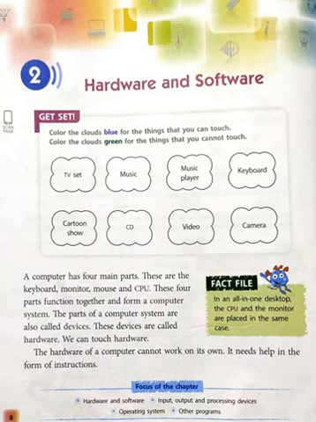All of you know there are 4 parts of the computer: keyboard, monitor, CPU and mouse. These are the 4 main parts of our computer. They are also called devices, computer devices. We can touch and see the hardware. All the parts of the computer we can touch and see. That's why they are called hardware.